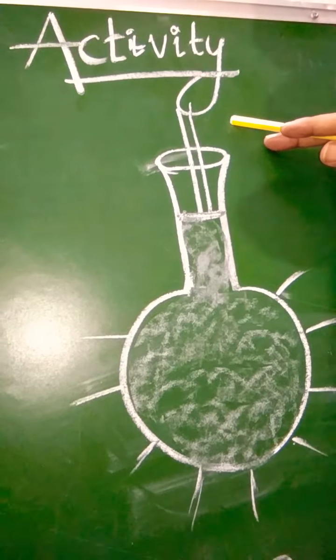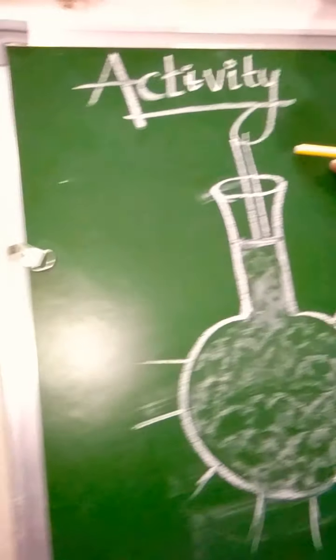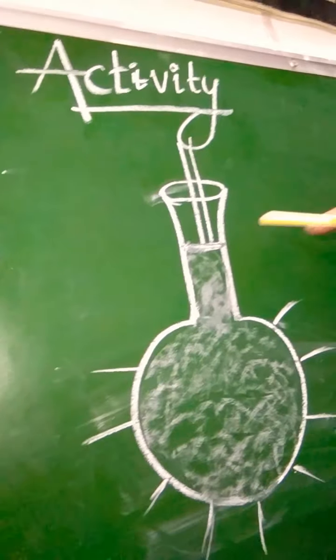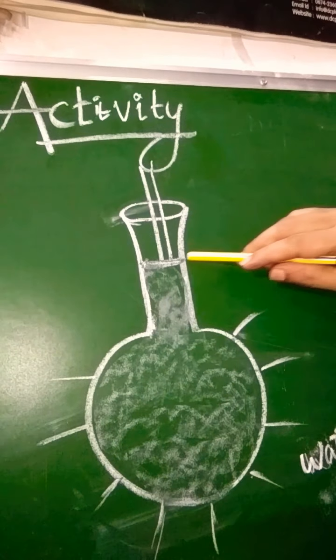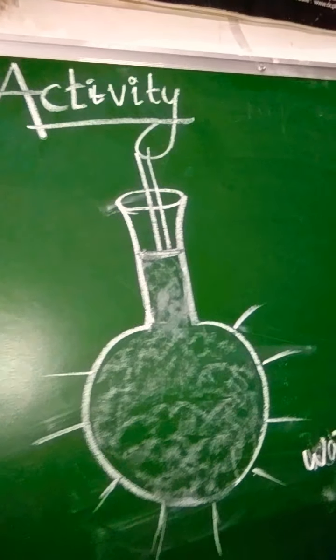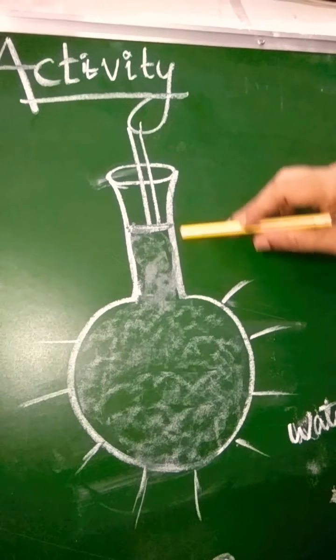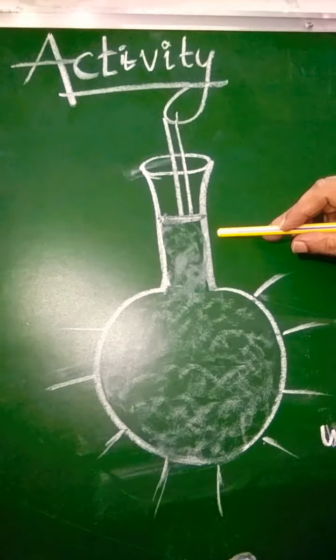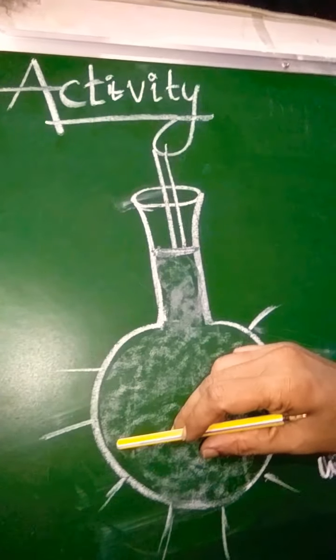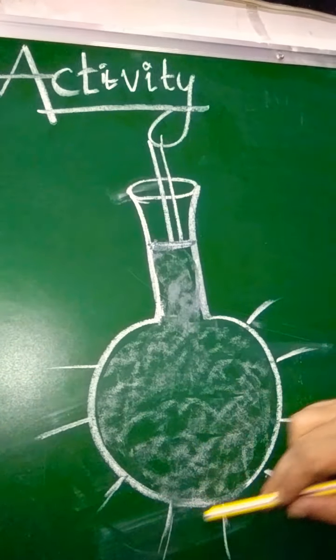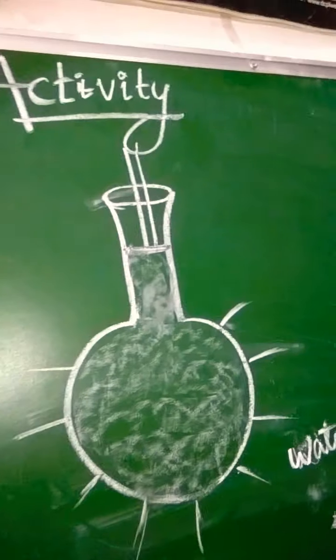So for this I shall tell you one experiment. To verify this law, now we will see one activity. Everybody, what is the material required for this activity? Number one, a long-necked glass flask fitted with an airtight piston, and a glass bulb with a number of holes in different directions.